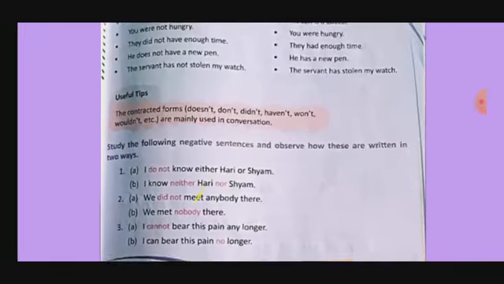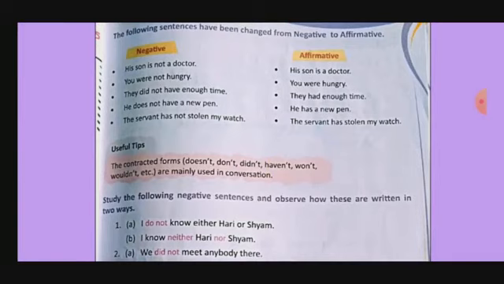Now come to the next page, page number 15. The following sentences have been changed from negative to affirmative. His son is not a doctor. So here we have changed this: His son is a doctor. We have to remove the not. You were not hungry. It means you were hungry.